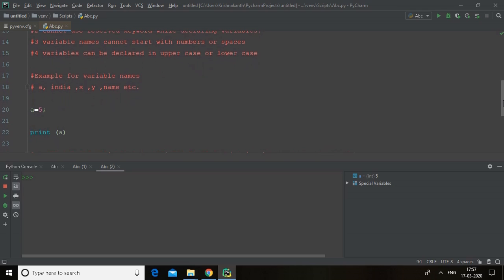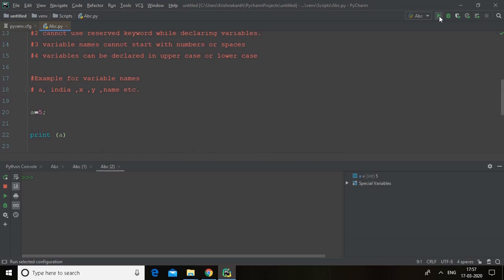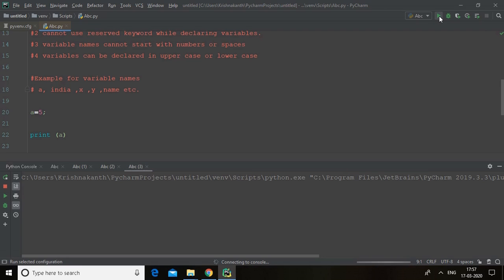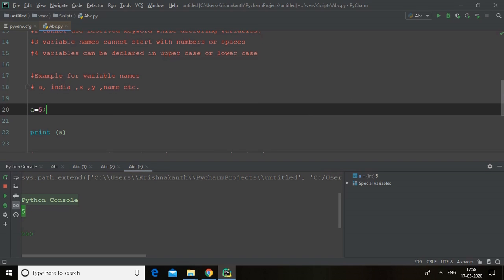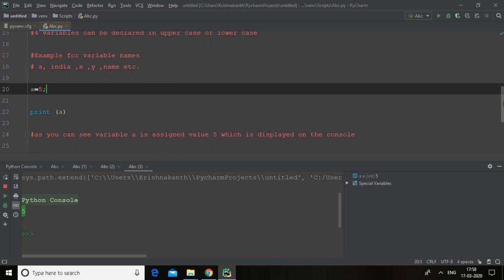We are going to declare a variable a and assign the value 5 to it. As you can see, when we run the program we can see 5 in the console.